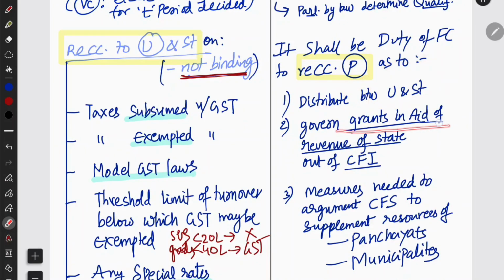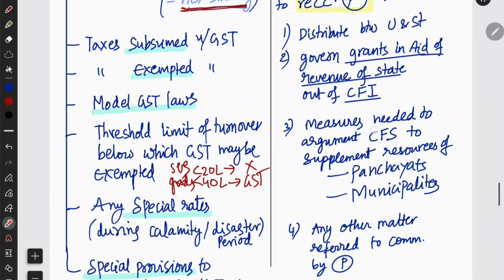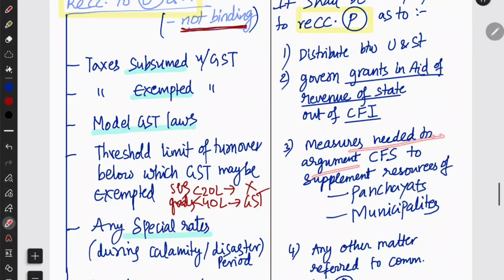The distribution between the Union and the States, and the grants in aid of revenue of the states out of the Consolidated Fund of India. Okay, it recommends to the President about the distribution of revenue between the Union and the states. It governs the grants in aid of revenue of states out of the Consolidated Fund of India, and it also recommends to the President measures needed to augment the Consolidated Fund of India to supplement resources to panchayats and municipalities.